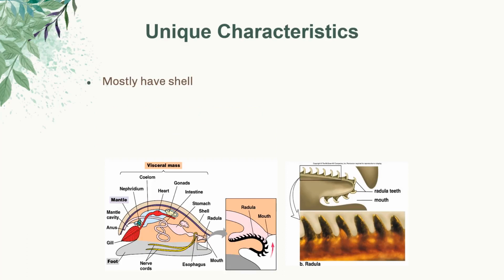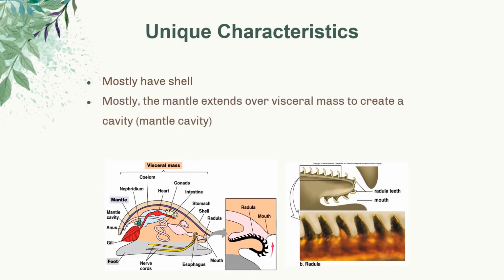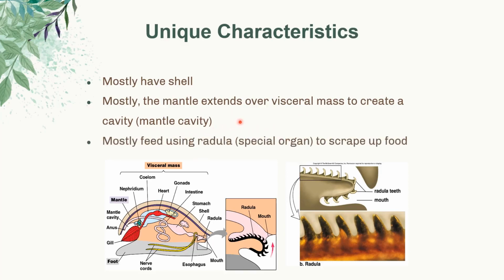Most mollusks have shells, however, there are some exceptions. Mostly the mantle extends over the visceral mass to create a cavity, to be specific, the mantle cavity, to help protect the internal organs. They feed using a radula, which is a specialized organ that scrapes up food. Basically these are considered small, tiny teeth for the mollusks.